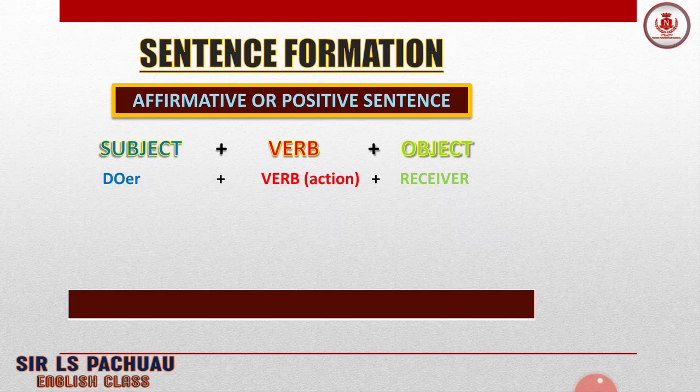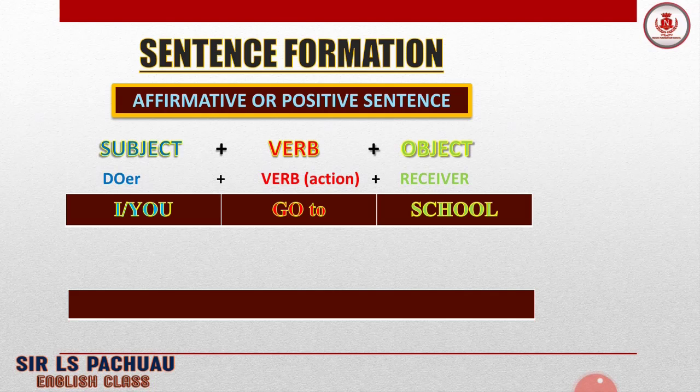Mike, the subject, jumps, the verb, into the pool. Pool, the object, the receiver. Understand? This is how the sentence is formed. But like I said, there are some sentences which do not have an object, like birds fly or bird flies, like that.